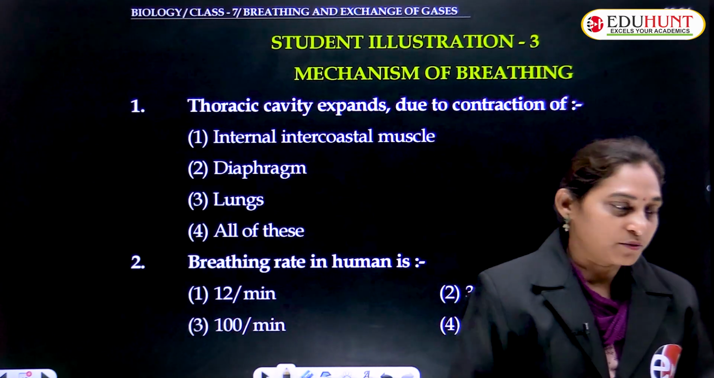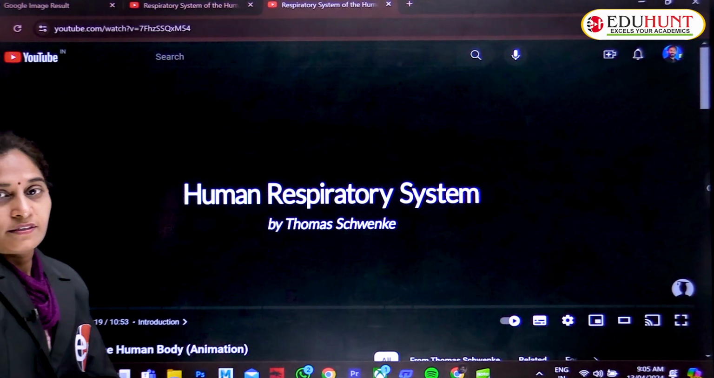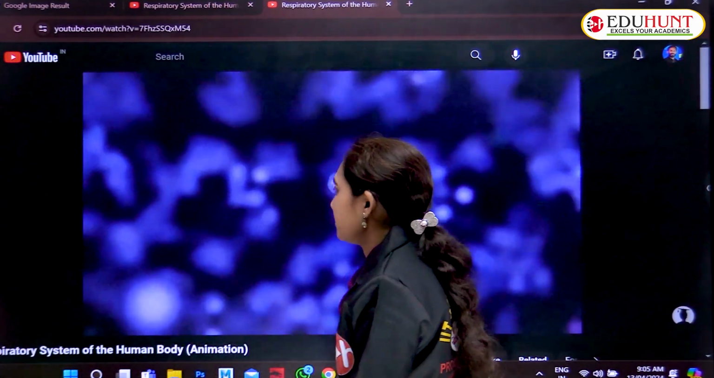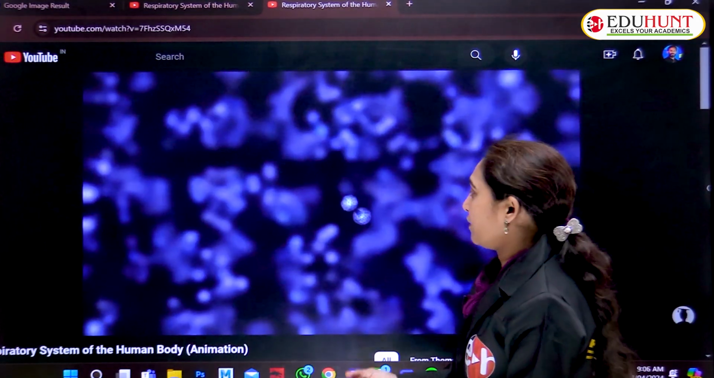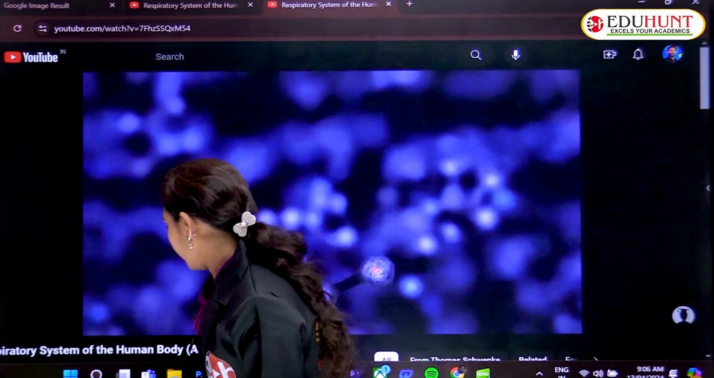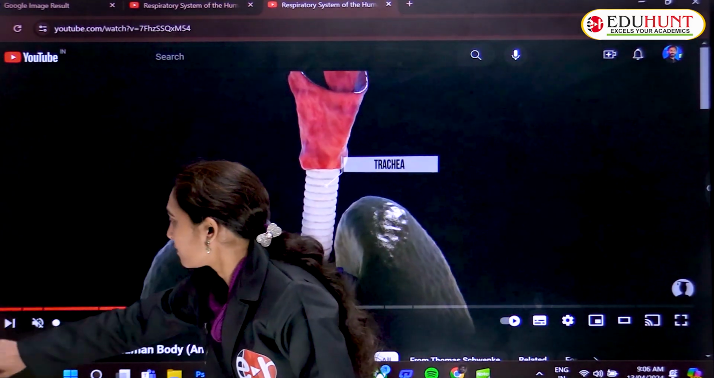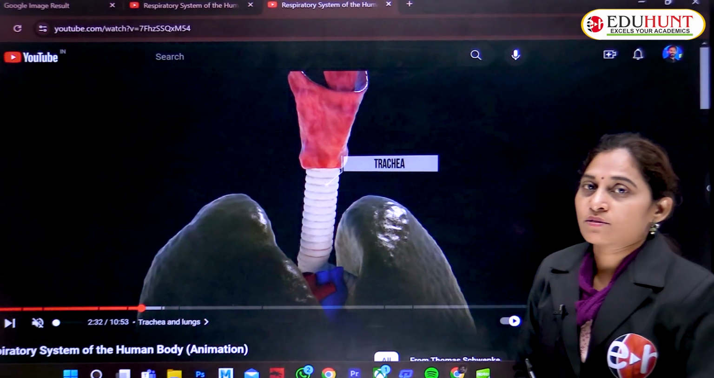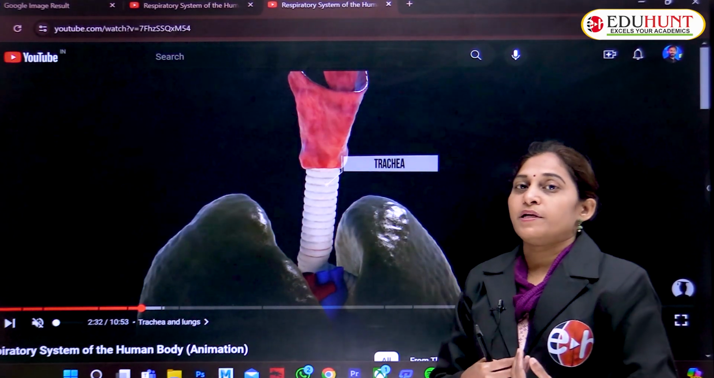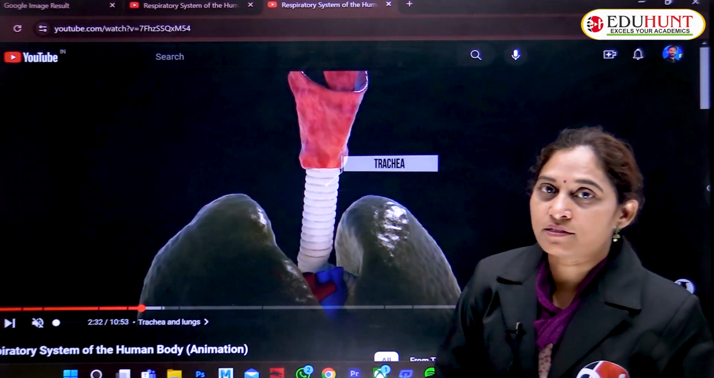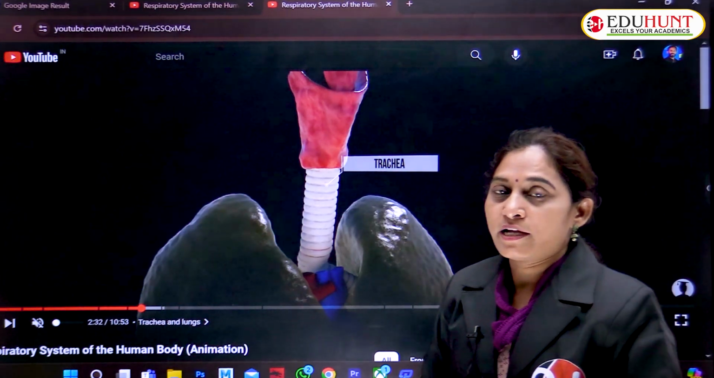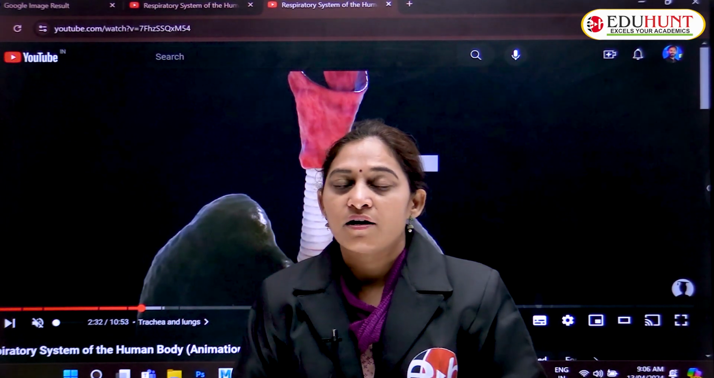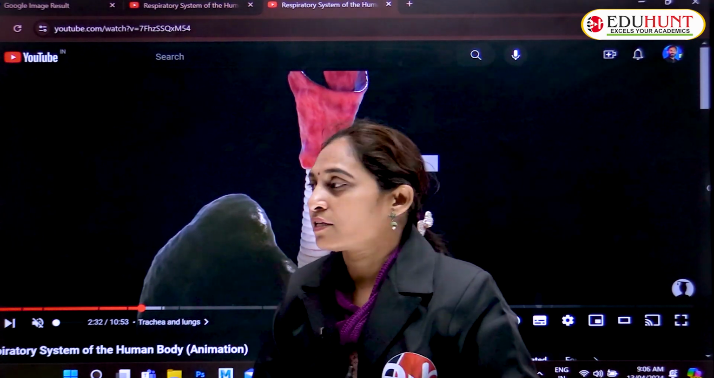Okay, let's begin. Human respiratory system. Our system involves exchange of gases, and there are two gases which participate in breathing. The two important gases of the respiratory system are oxygen and CO2.